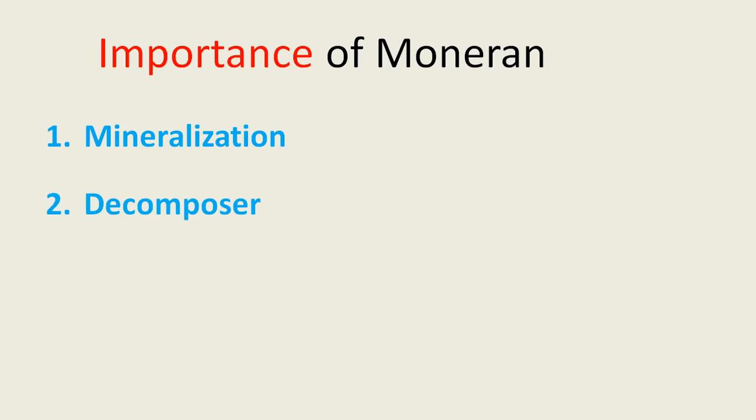That means in nature, nowadays you observe that because of human anthropogenic activity, so much waste is produced, and most of this waste is decomposed by these helpful organisms. These are the two major importances of the kingdom Monera.